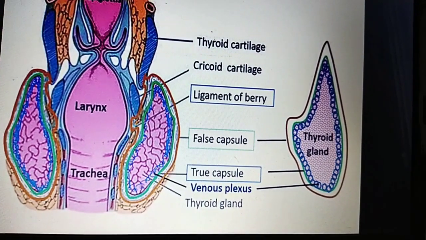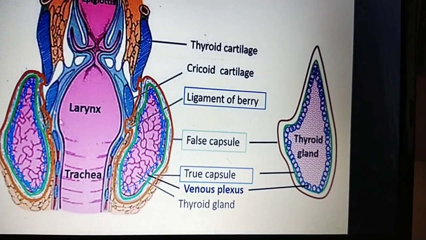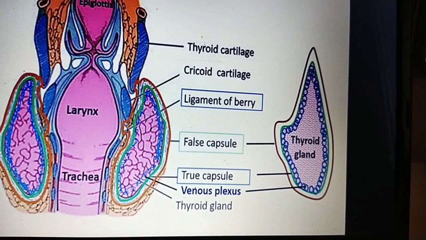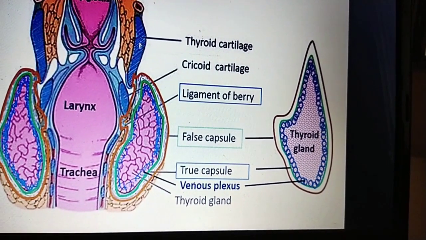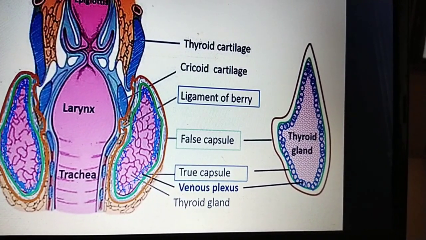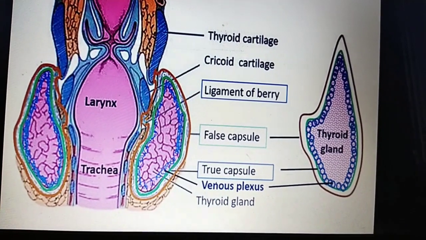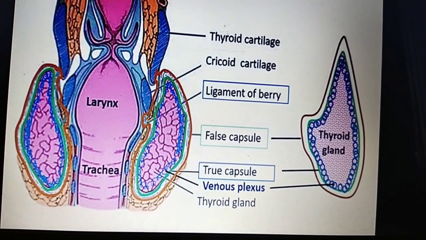In some places, this pretracheal fascia is attached to the thyroid cartilage and the cricoid cartilage of the larynx. That is called the ligamentum of Berry.